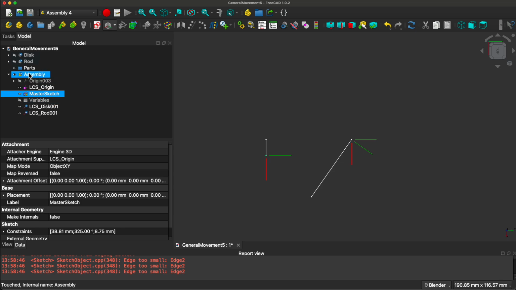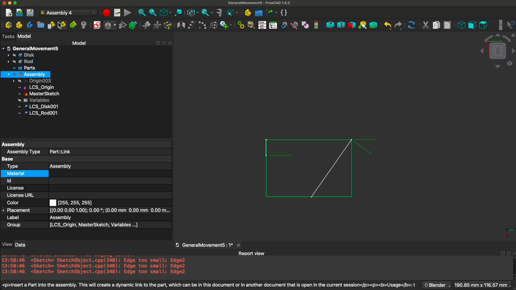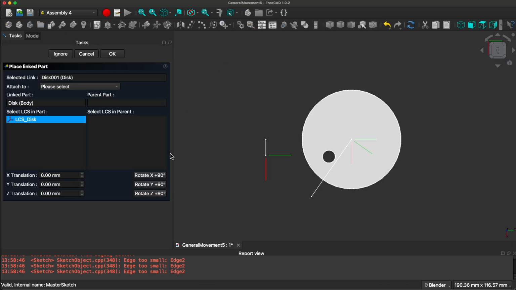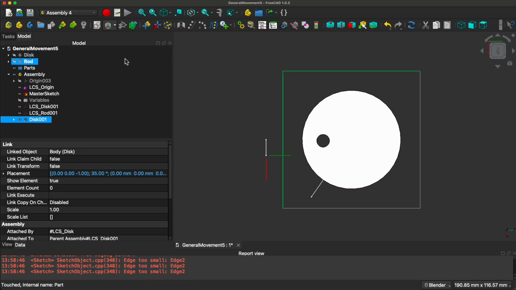So in the assembly, insert a part. We want to insert a disk, and yeah, that looks good. And we want to insert it in LCS disk in the parent assembly, and that looks good. Yes, so the disk is aligned with the line there. Everything looks good.